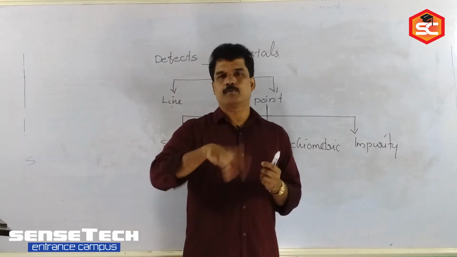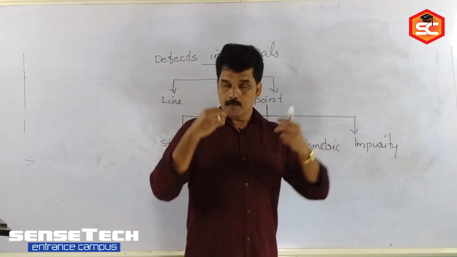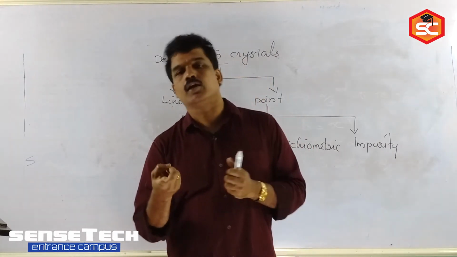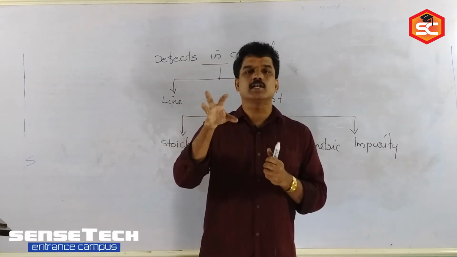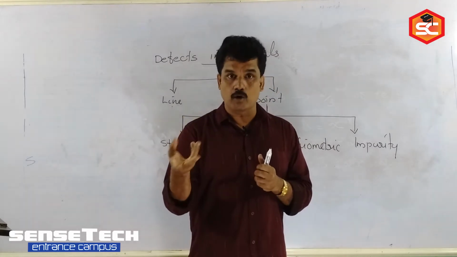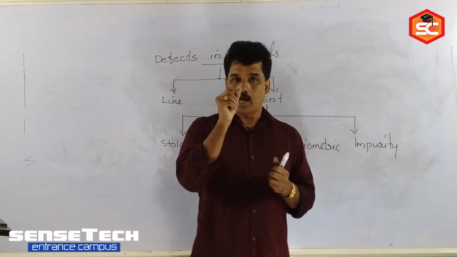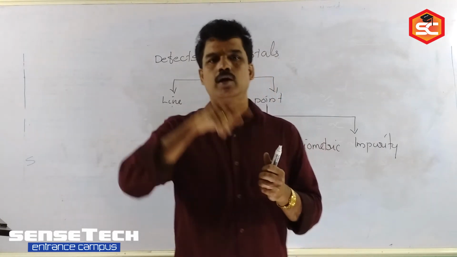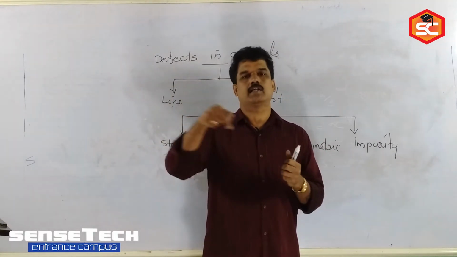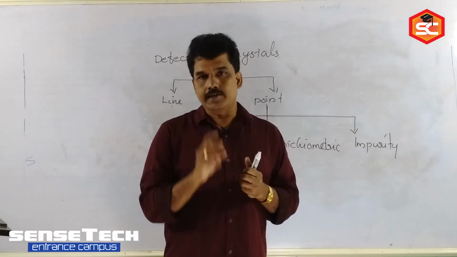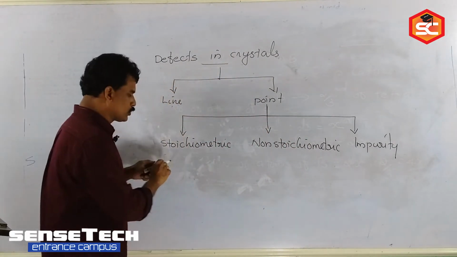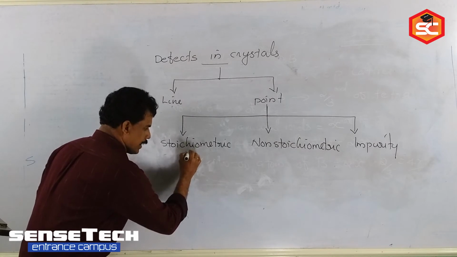Vacancy means the position is vacant, ions or particles are missing. That is vacancy defect. Interstitial defect: interstitial spaces are also called voids or interstitial sites. Ions or particles shift from their original site to an interstitial site. They occupy the vacant space. That is called interstitial defect. And in addition, stoichiometric defects again have branches.